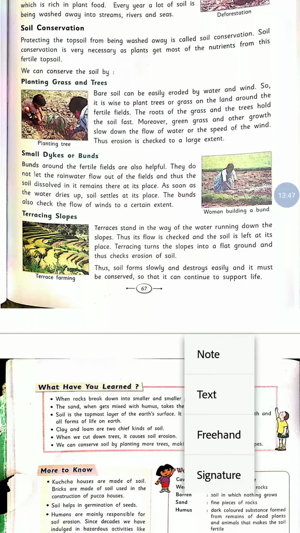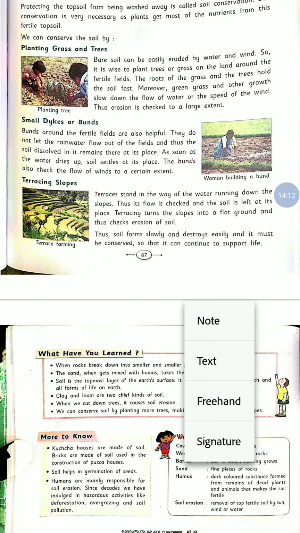Now third is terracing slopes. Terraces stand in the way of water running down the slopes. Thus its flow is checked and the soil is left at its place. Terracing turns the slope into flat ground and thus checks erosion of soil. So you can see in the picture terrace farming. We can mainly see it in hill or mountain areas, and with the help of this method we can conserve our soil.